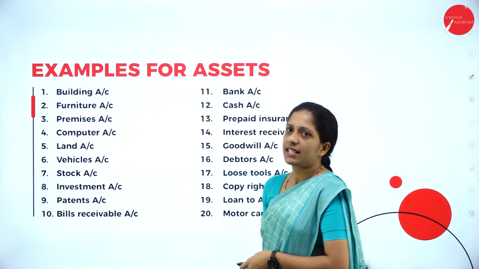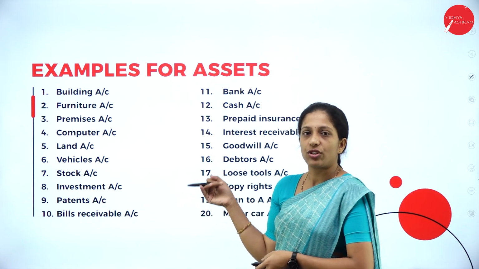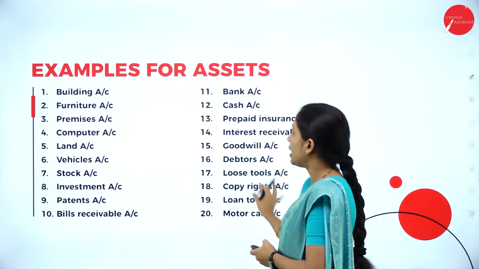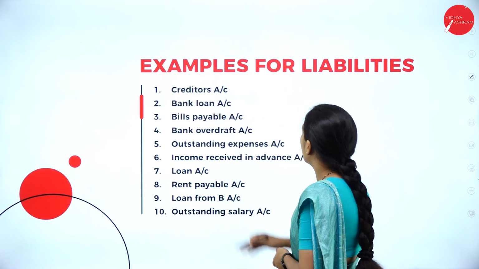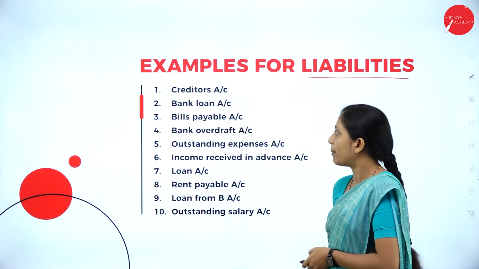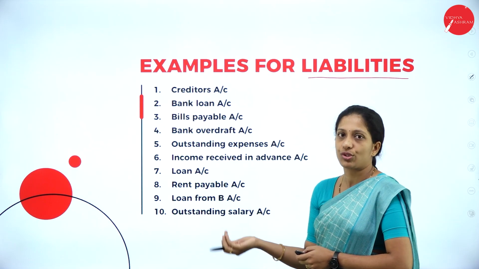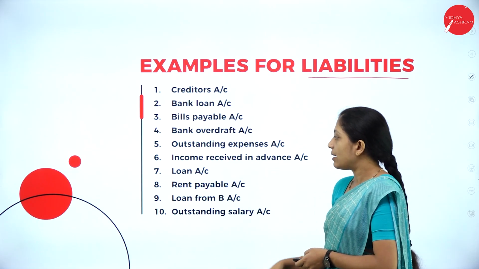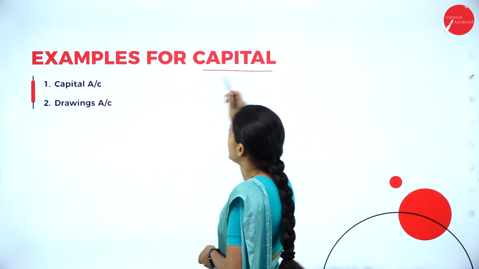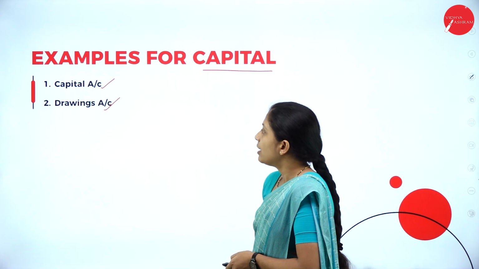Now let us see the examples. You know these are all assets here: building, furniture, machinery, land, any premises, investment, all these come under assets. Next, coming to your liabilities, we have creditors, bank loan, bills payable, bank overdraft, outstanding expenses like outstanding salary, outstanding rent, income received in advance, all these are liabilities. Next, under capital, we have only two, that is capital account and drawings account.